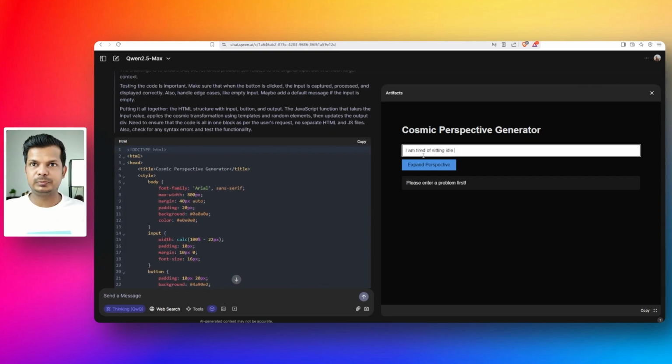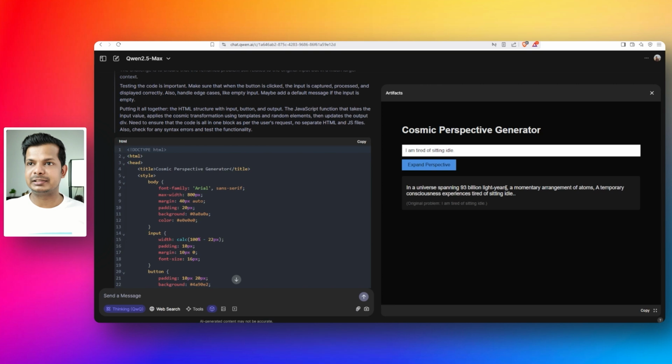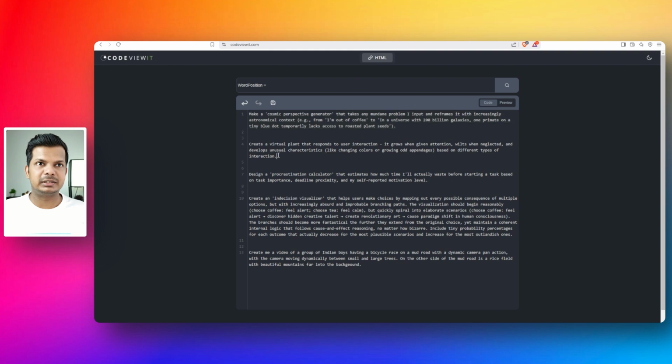Let's enter this problem. I'm tired of sitting idle. Expand the perspective. In a universe spanning 93 billion light years, a momentary arrangement of atoms, a temporary consciousness experiences tired of sitting idle. All right, so it stuck to our original example and didn't invent something, which is okay, especially this is a single prompt. So let's try a few other things. Okay, I'm going to try this one.